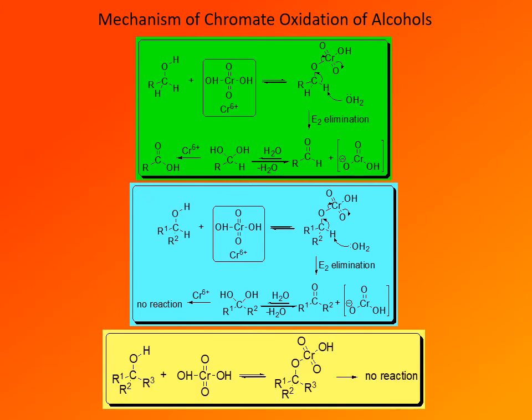And finally, that explains why tertiary alcohols are unreactive. While a tertiary alcohol could form a chromate ester, that ester is unstable and will decompose back to starting materials. There could be no reaction because in a tertiary alcohol, the carbon attached to oxygen has no protons, no hydrogens. For that reason, there is no elimination. E2 elimination is not possible, and so this unstable intermediate will simply decompose back to starting materials.